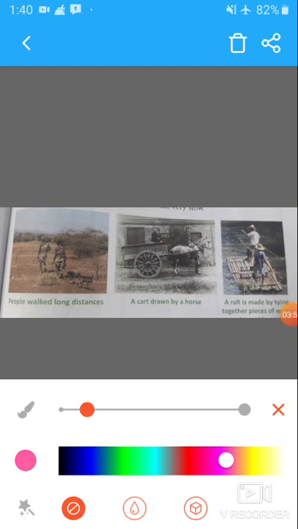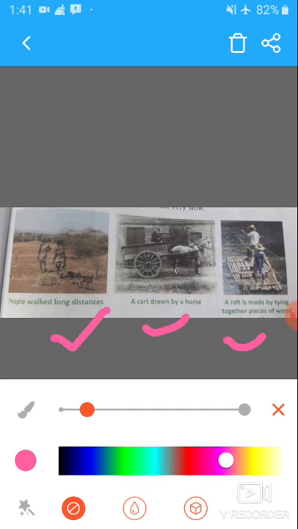Students, look at this picture. First of all, people did not have any means of transport. People walked long distances. After the invention of the wheel, people used carts drawn by animals. This is a cart drawn by a horse. Look at this picture. This is a raft made by tying together pieces of wood or logs with rope to cross over the seas or rivers.